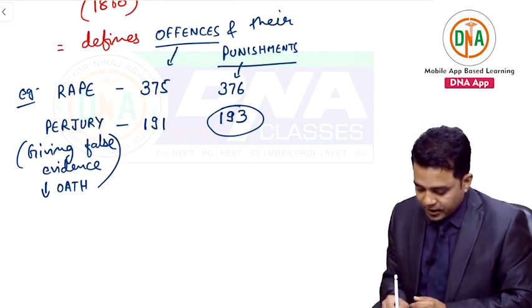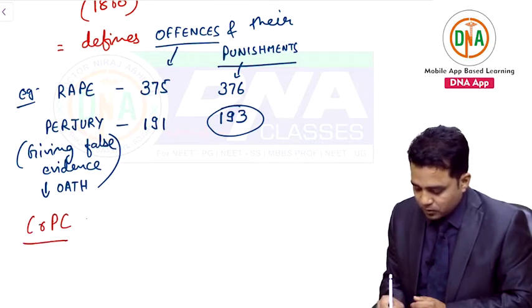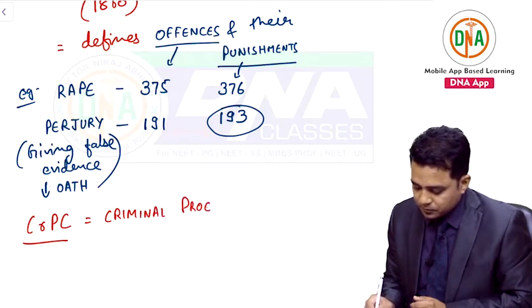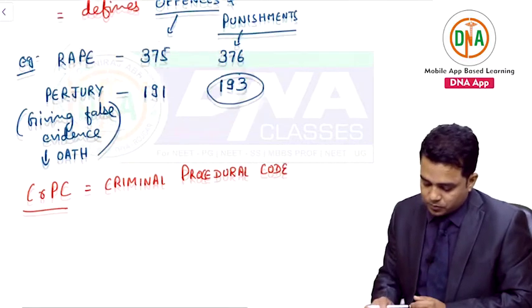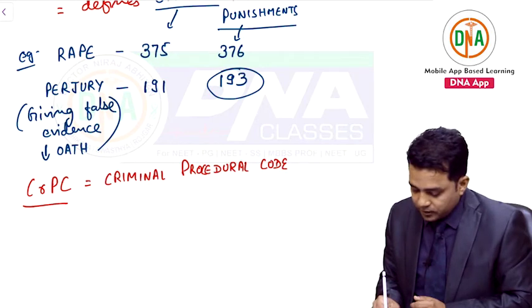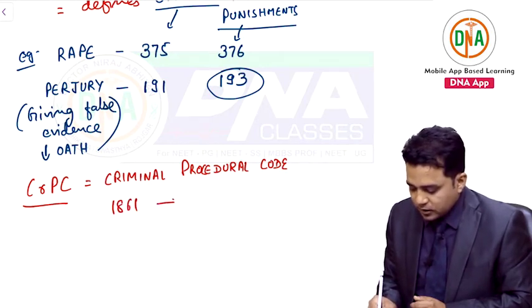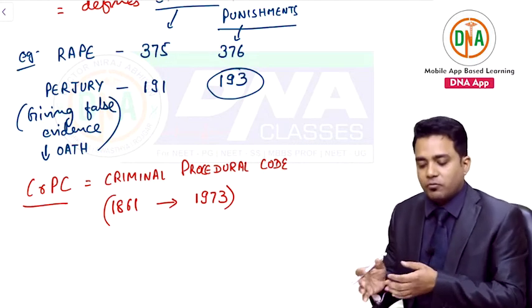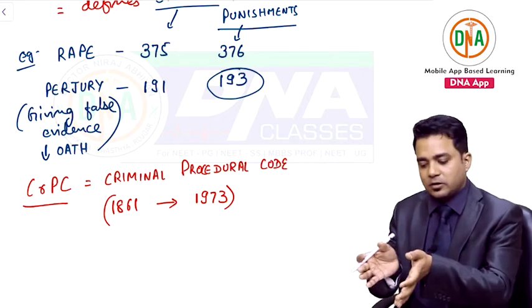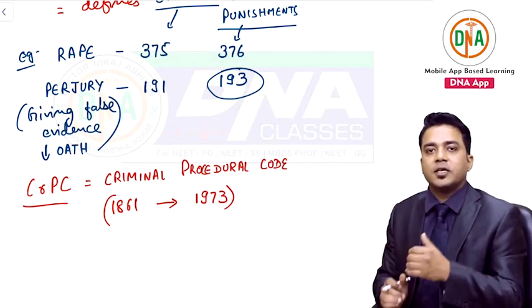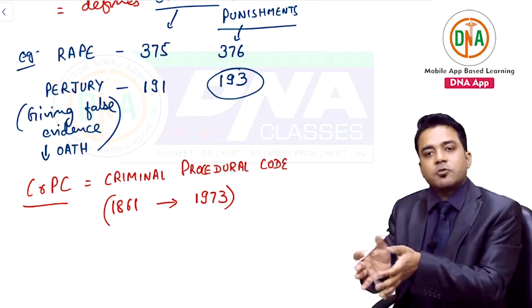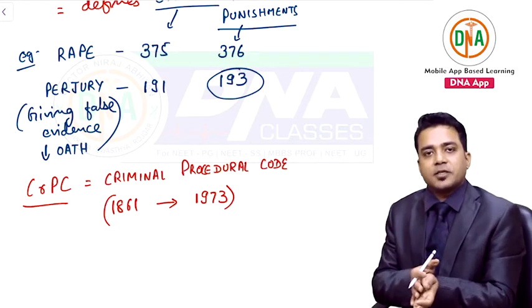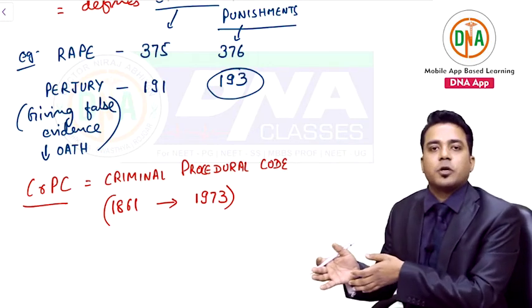Similarly, we have CRPC sections. Full form is Criminal Procedural Code. These were formed in 1861, then they were amended in 1973, and time to time amendments come. In India, if something happens, amendments are done to the laws, like the Nirbhaya gang rape case. Changes were made in rape law. After the Jammu gang rape case, amendments were again made to rape laws in 2018.